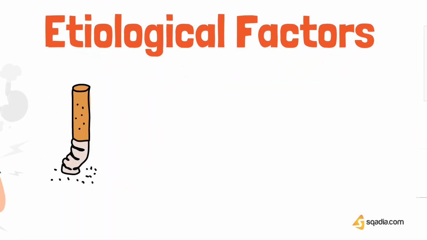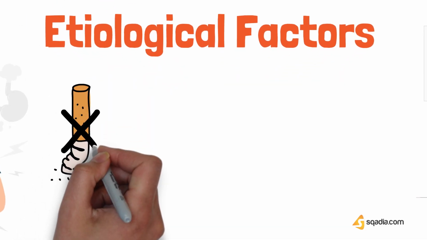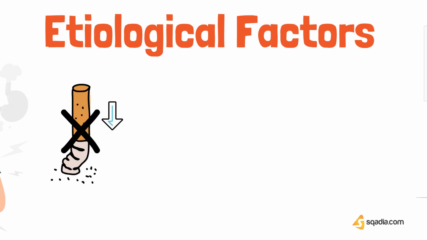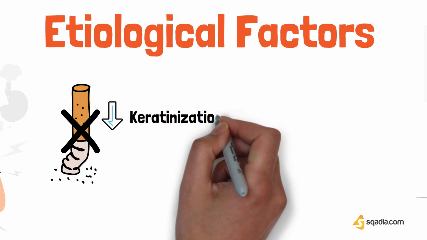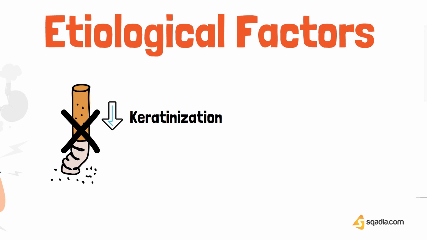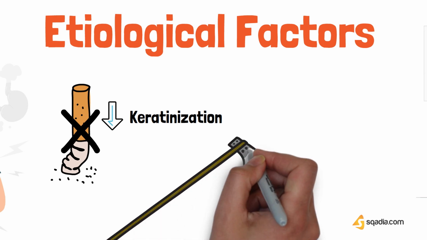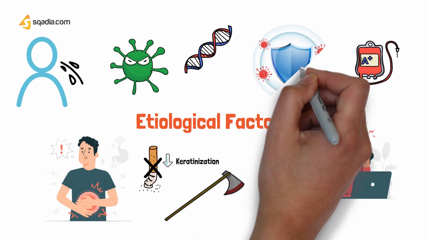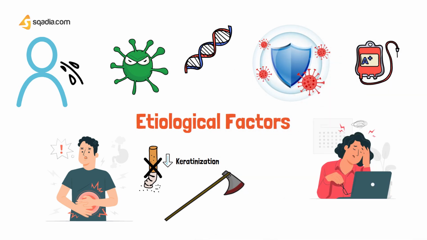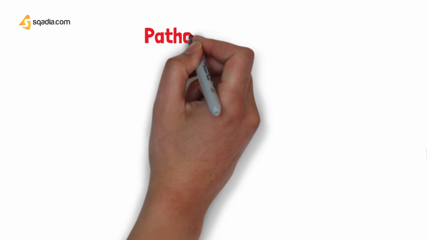So this is interesting. Smoking cessation causes a decrease in the keratinization of the oral mucosa, which in turn makes the oral mucosa more prone to ulcerations. Trauma is a very important factor as well. Sometimes when our immunological host defensive systems are low, recurrent aphthous stomatitis may occur. And last but not least, some hormonal imbalance may be associated as well. Now we're going to move on to the pathogenesis.